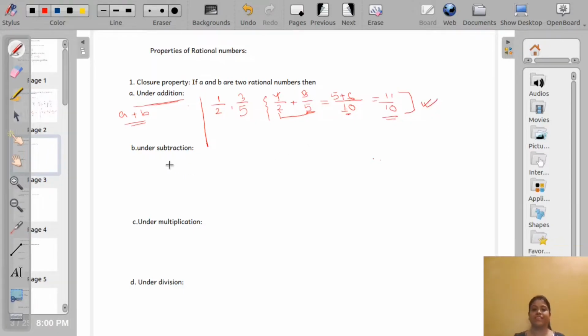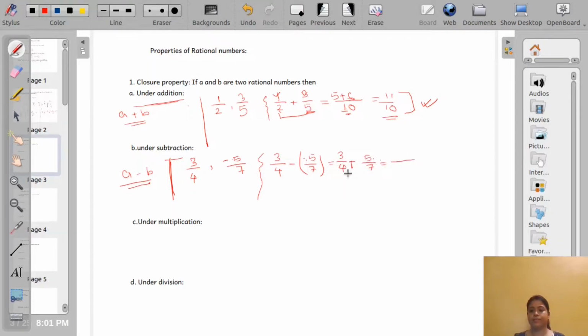Now next, subtraction. If A and B are two rational numbers, then A minus B should be a rational number. Let us take an example, say 3 by 4 and a negative rational number, 5 by 7. So 3 by 4 minus 5 by 7.